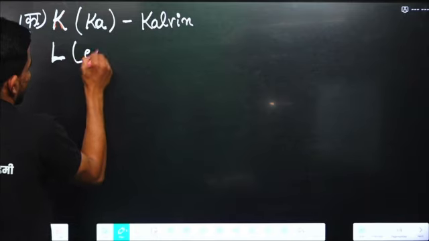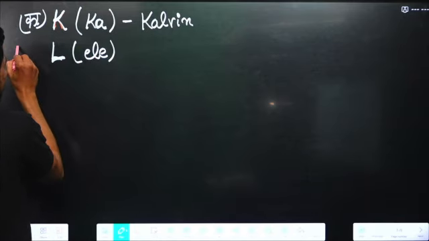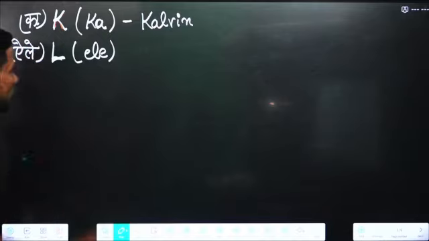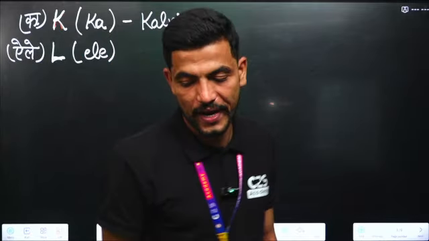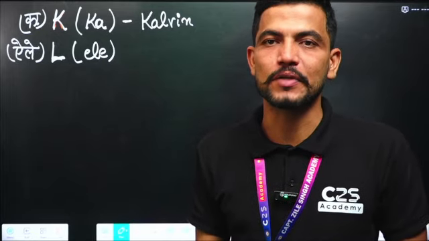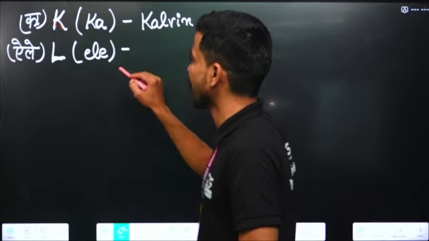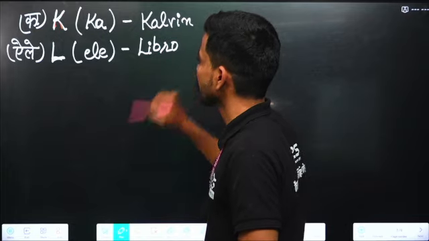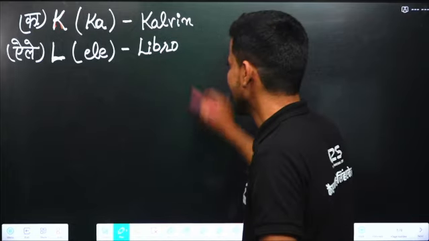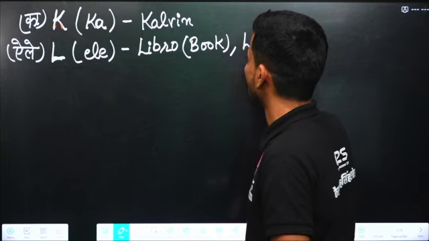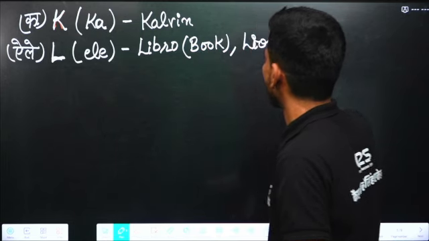Next alphabet we have L. The pronunciation of L in Spanish is Elle. Any word with L, for example, libro. Libro means book. Or león, which means lion.